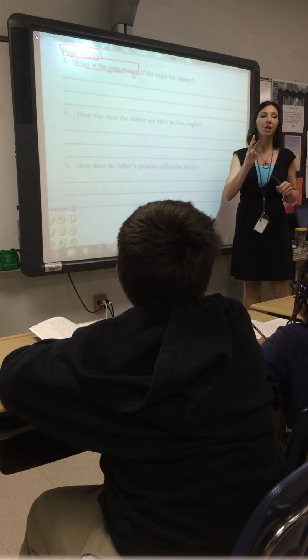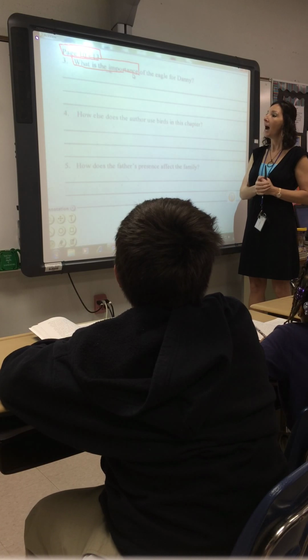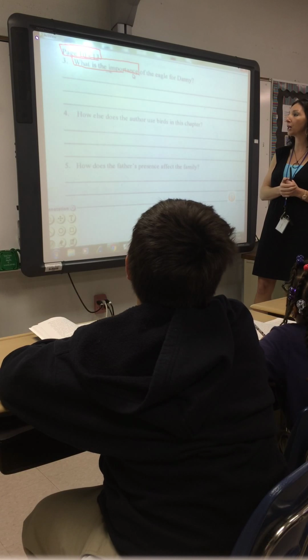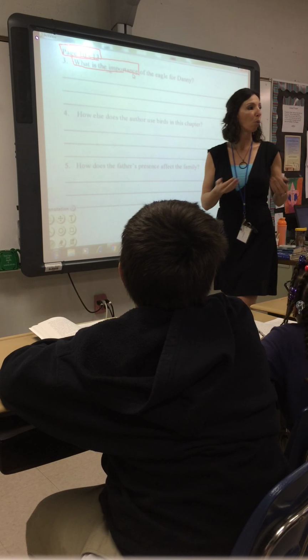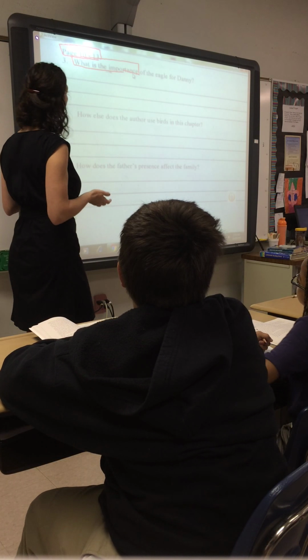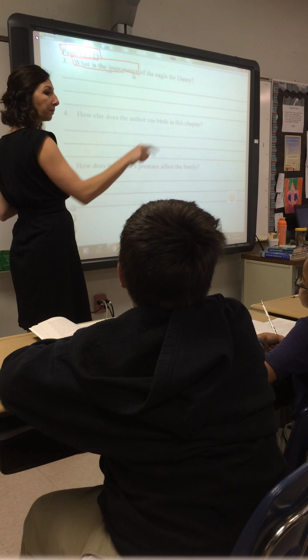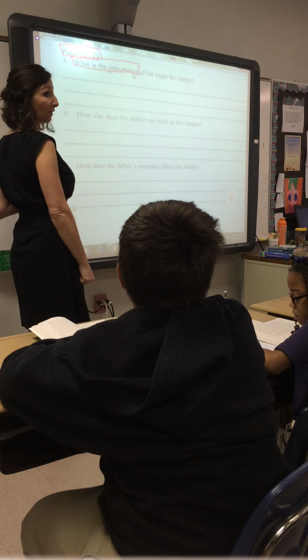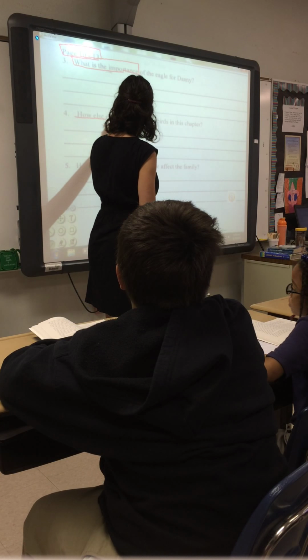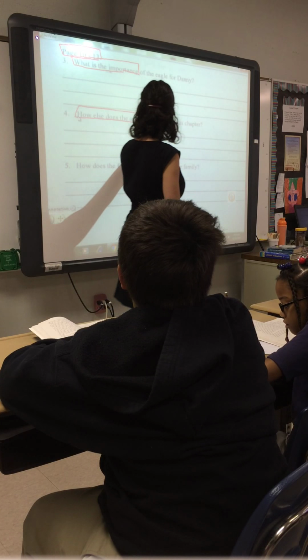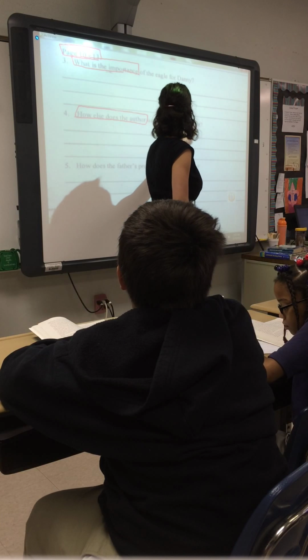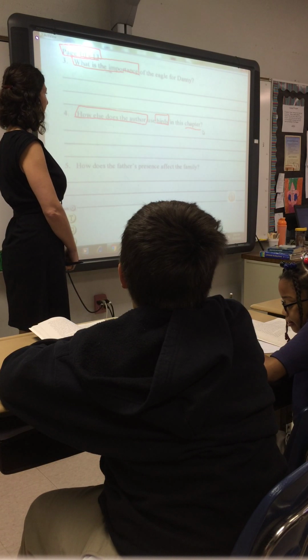Let's read it together. 3, 2, 1. How else does the author use birds in this chapter? So, what is the question asking us to do? What is it asking us to answer? How else does the author use birds? Okay, so we have a good bit. How else does the author use birds in this chapter? Who's the author? Who's the author, Che? The person that writes the book or the story. Okay?